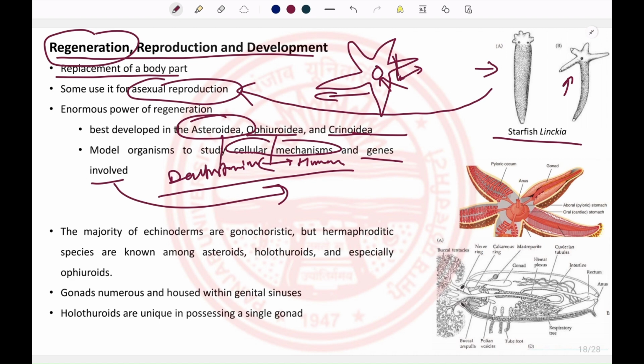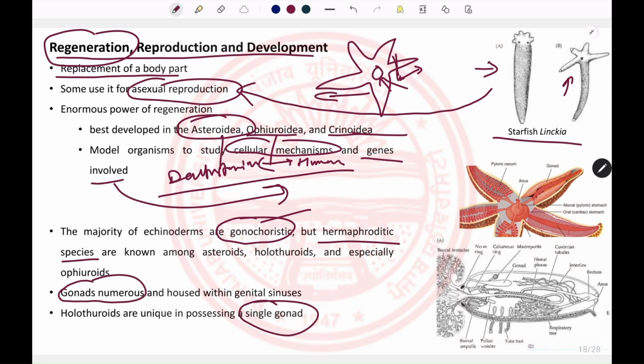Regarding the reproductive abilities of echinoderms, most of them are gonochoristic, so they are dioecious organisms, but some hermaphroditic species are also known. Among them, they may have numerous gonads or a single gonad. For example, the starfish has two gonads per arm.